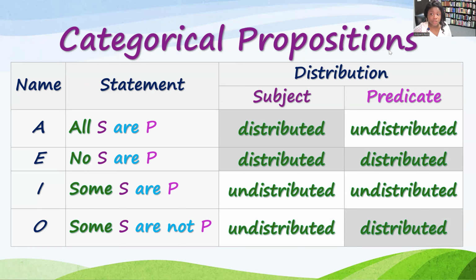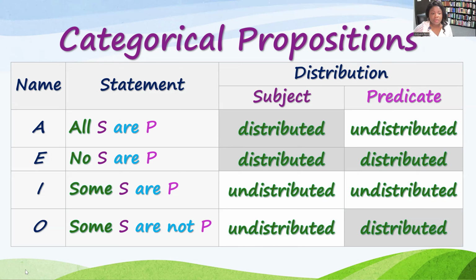Type A propositions, the subject is distributed, the predicate is undistributed. Type E propositions, both subject and predicate are distributed. Type I propositions, both subject and predicate are undistributed. And type O propositions, the subject is undistributed and the predicate is distributed.